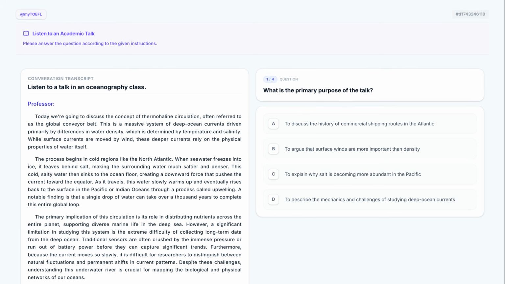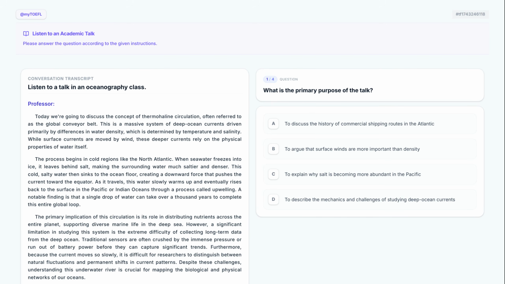Listen to a talk in an oceanography class. Today we're going to discuss the concept of thermohaline circulation, often referred to as the Global Conveyor Belt. This is a massive system of deep ocean currents driven primarily by differences in water density, which is determined by temperature and salinity. While surface currents are moved by wind, these deeper currents rely on the physical properties of water itself. The process begins in cold regions like the North Atlantic.